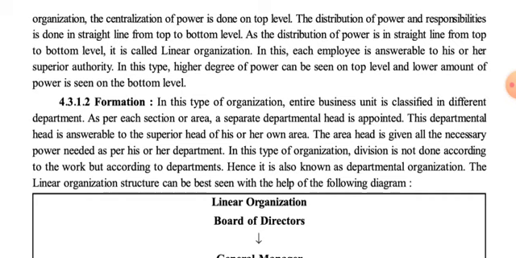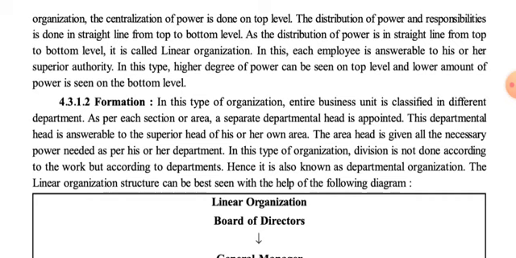There are basically 3 levels, and we have seen the pyramid of these levels of authority. At top level, they have the board of directors, general manager and executive, meaning managing director. Then at middle level we have different departmental heads, divisional heads and experts, and at bottom level we have supervisor, foreman and jobber.